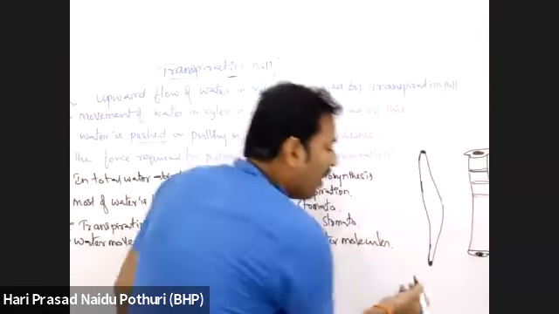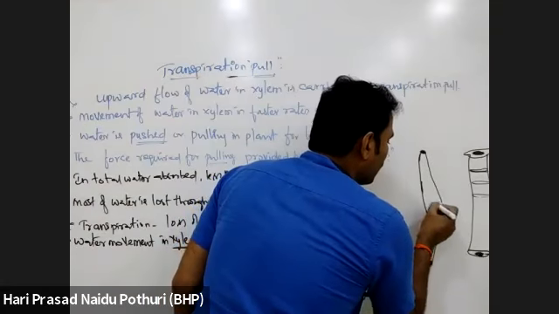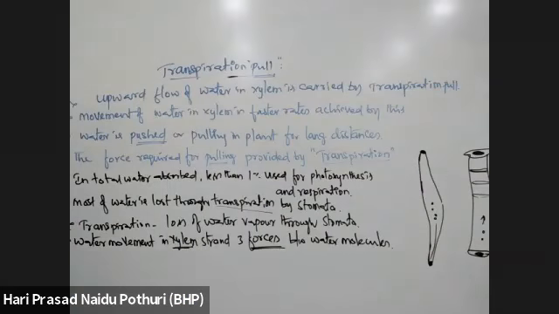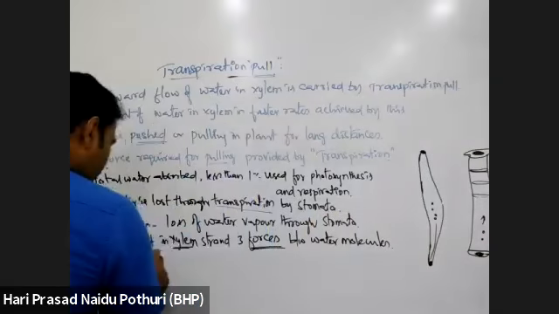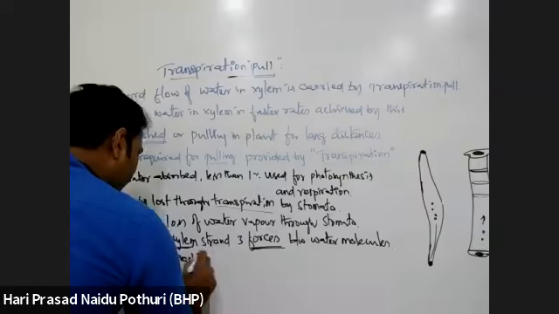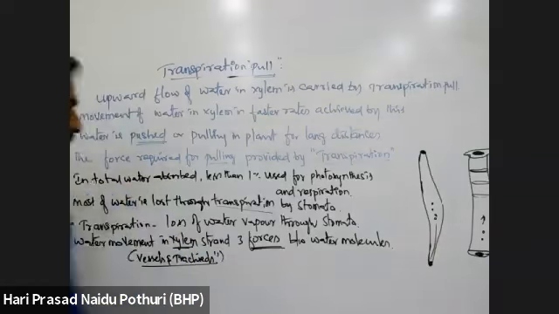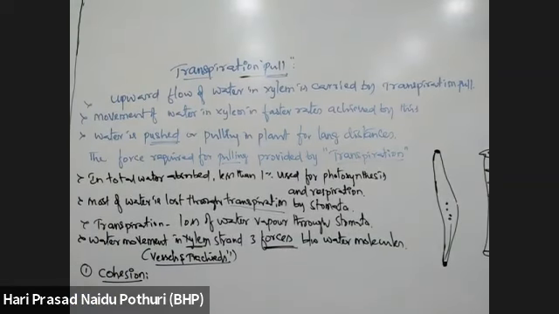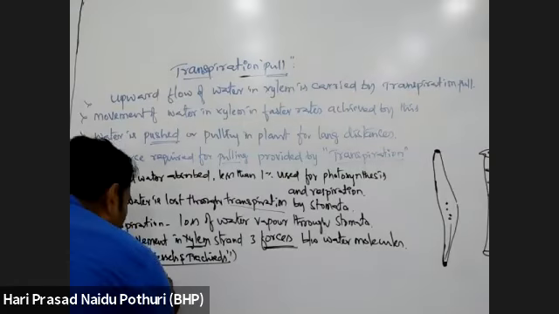When water is moving, water molecules are moving from bottom to top in the xylem columns. What are the columns? Vessels and tracheids. When tracheids and vessels are lifting the water molecule, three types of forces act. One is cohesion. What does cohesion force mean? Cohesion force means mutual attraction between water molecules.